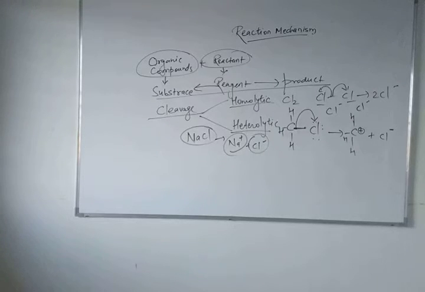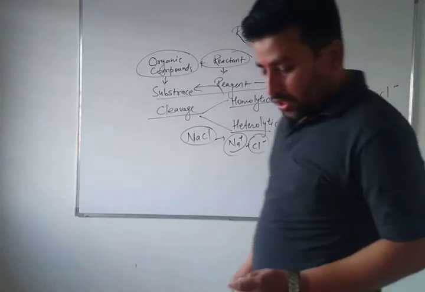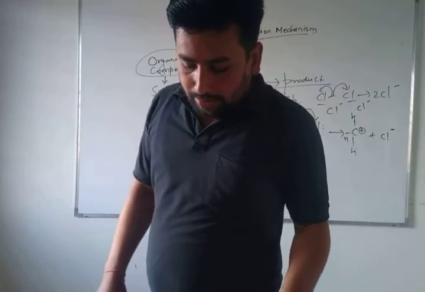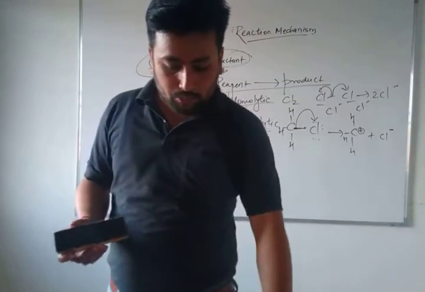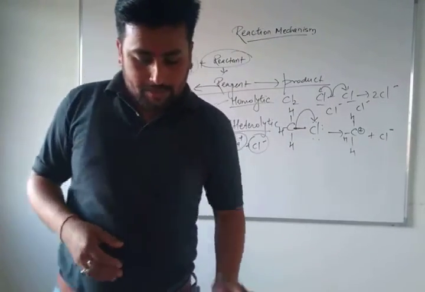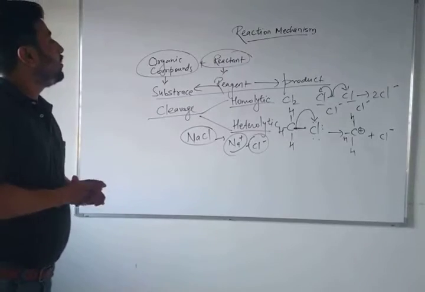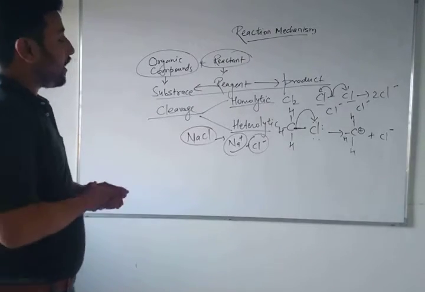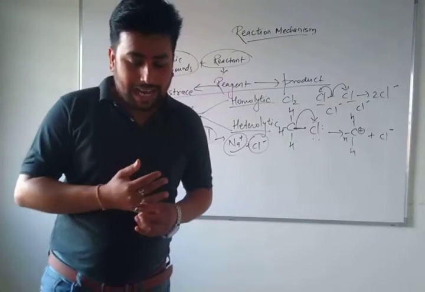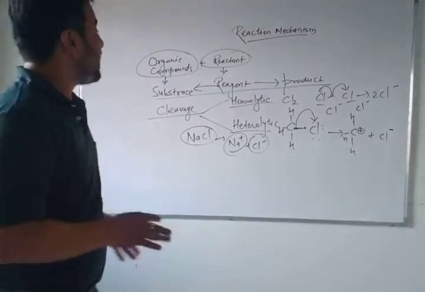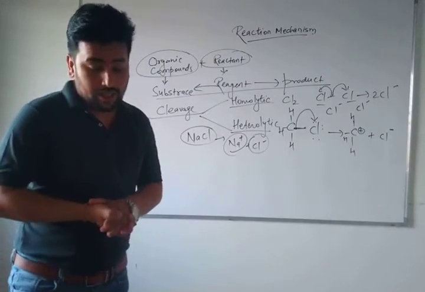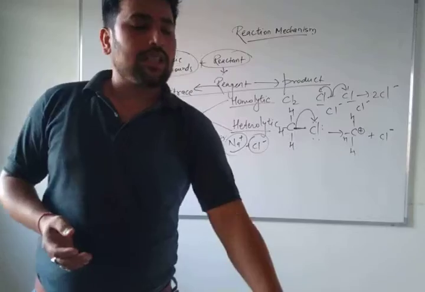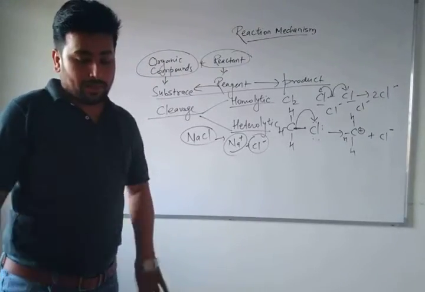So go through this homolytic and heterolytic bond cleavage. Now we'll move ahead. Now the next topic: reaction intermediates, hybridization, and stability orders. If you move towards carbocation, sp2 hybridization, tertiary is greater than secondary, greater than primary. If I talk about carbanion, primary is greater than secondary, greater than tertiary. And if I talk about free radicals, tertiary is greater than secondary, greater than primary.